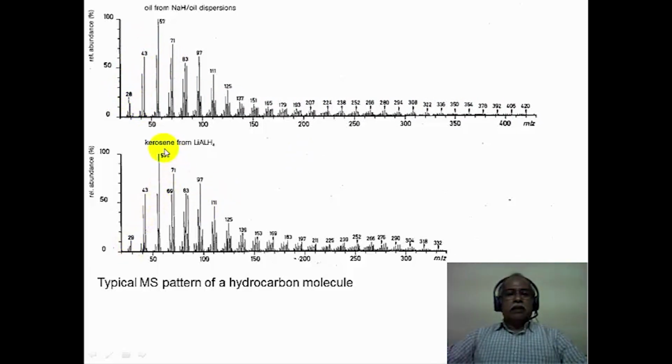This is the kerosene sample from lithium aluminum hydride. Lithium aluminum hydride is also stored under kerosene because it is air sensitive and moisture sensitive. So this is again a typical fragmentation pattern of a linear hydrocarbon molecule.